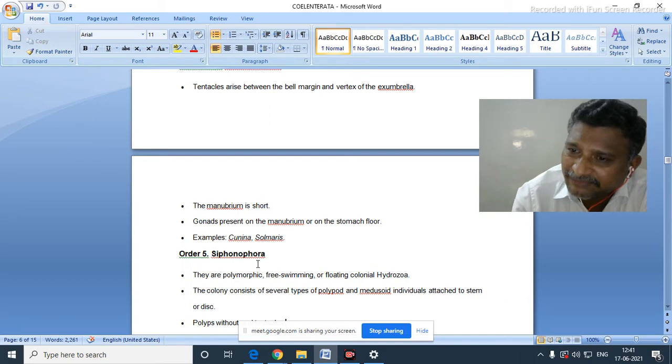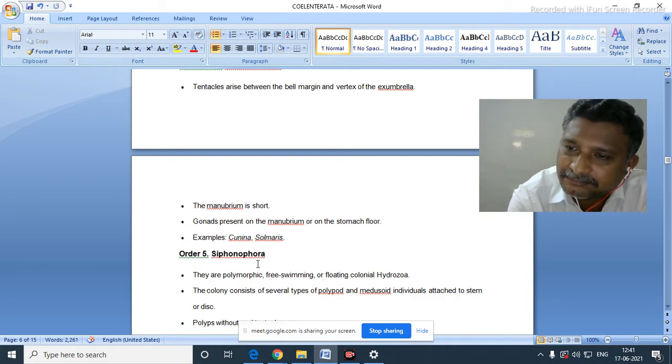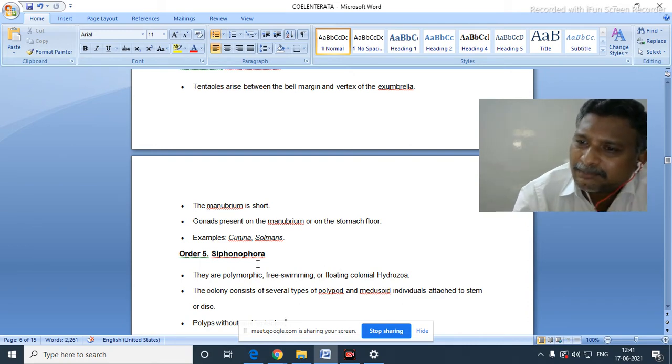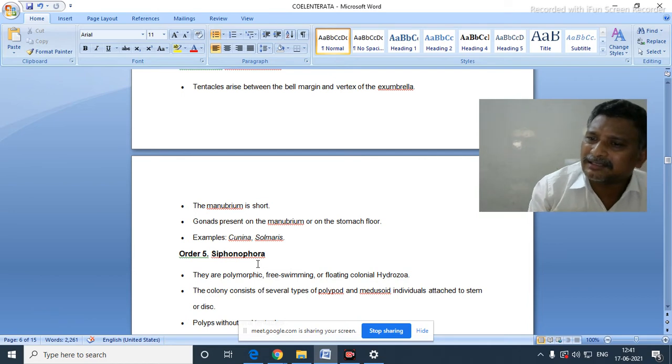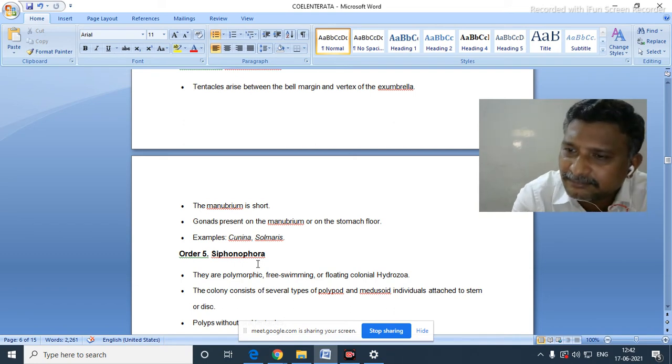But perfectly we have to write certain unique characters which are seen only in hydrozoa, in addition to the general characters of Coelenterata. If you remember the important unique characteristic features of hydrozoa, no problem, you write all such characters along with the general characters of Coelenterata. If you do not remember all these unique characteristic features of hydrozoa, then you simply write the general characters of Coelenterata. Some of them will also be suitable for them. So at least you may get certain marks also.